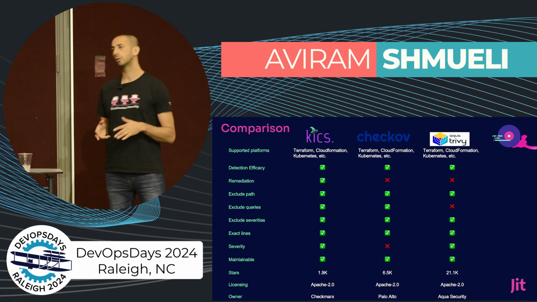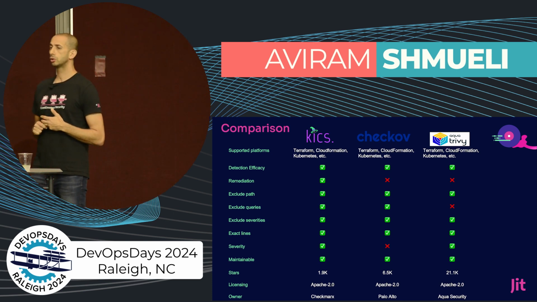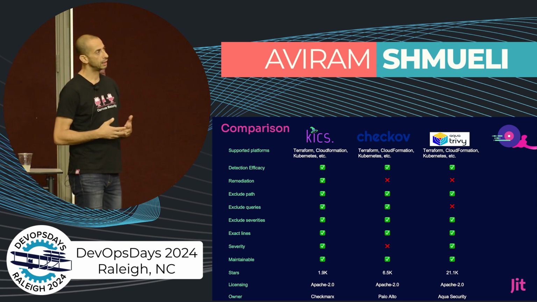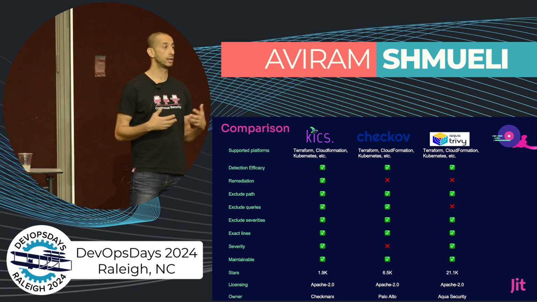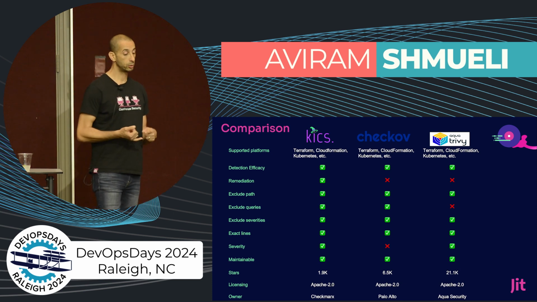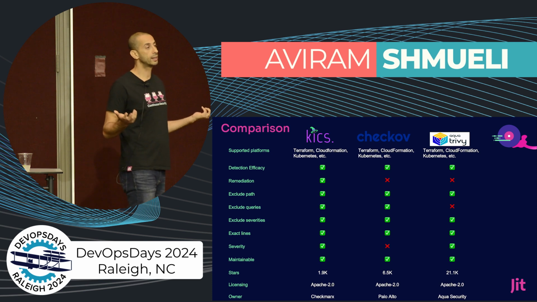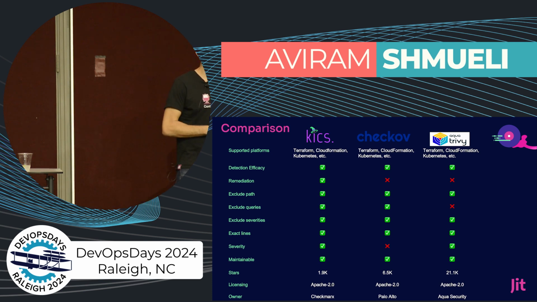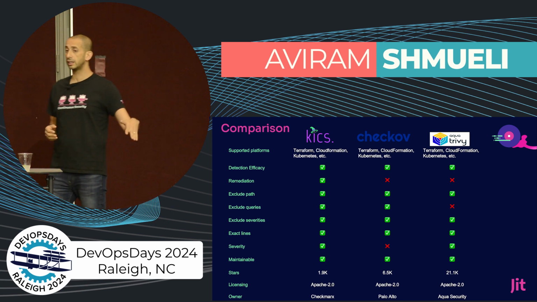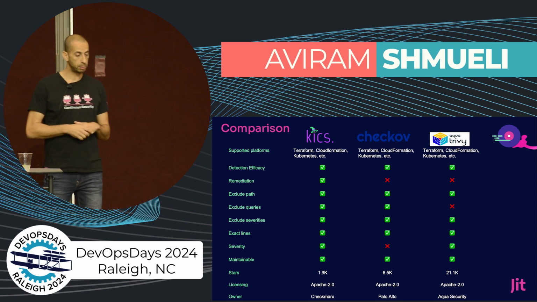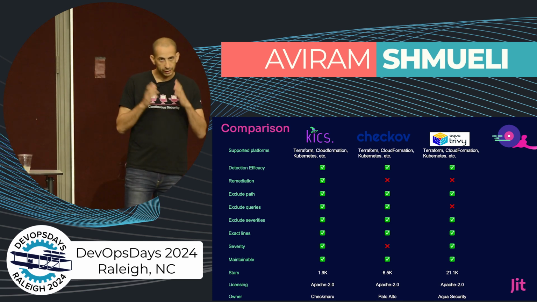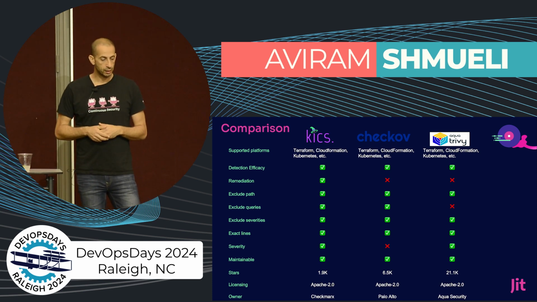In order to make those tools into your production environment, you may need to have some ability to exclude paths and libraries, to exclude some queries. For some users, not all queries are equal, and you'll need to exclude some severity. So all of these are supported by some of those tools, but in general they are supported.